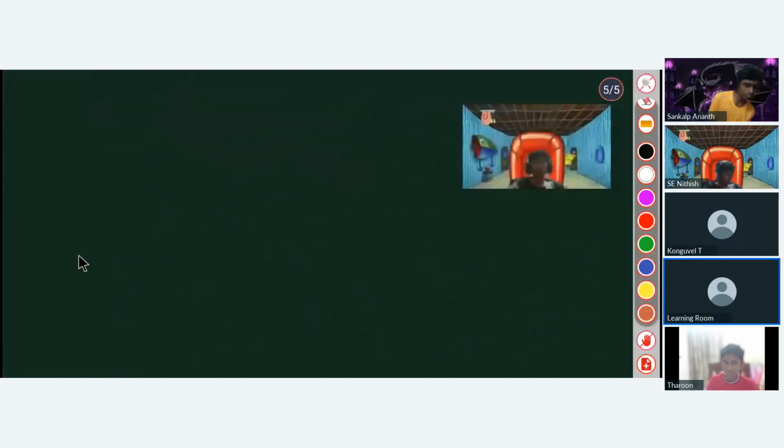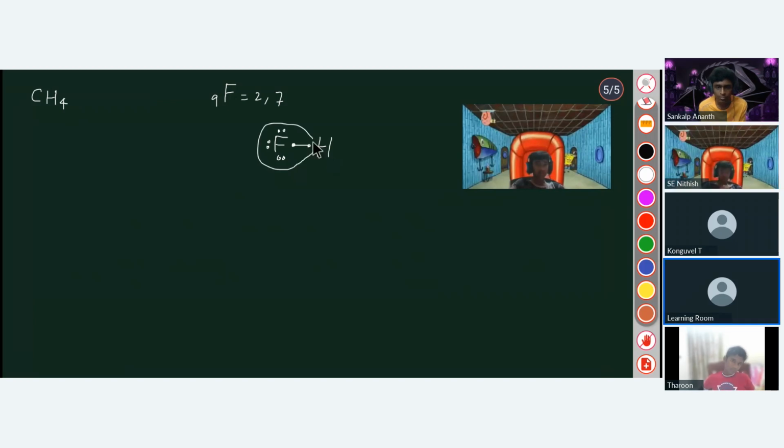Now, tell me, fluorine has 7 electrons in the outside, on the valence shell, right? So if it shares 1, won't it be 12? Sorry, 6. So won't it be 3 lone pairs? See, fluorine has 7 valence electrons, 2 comma 7. So if it just shares one electron with another atom, let's say a hydrogen atom, it will complete its octet. The octet is now complete, and the hydrogen duplet will also get complete. This is how it actually works.